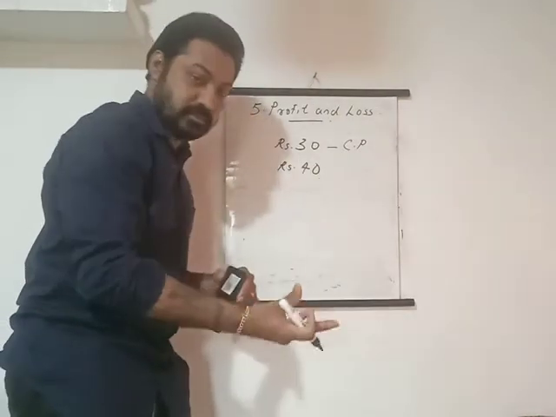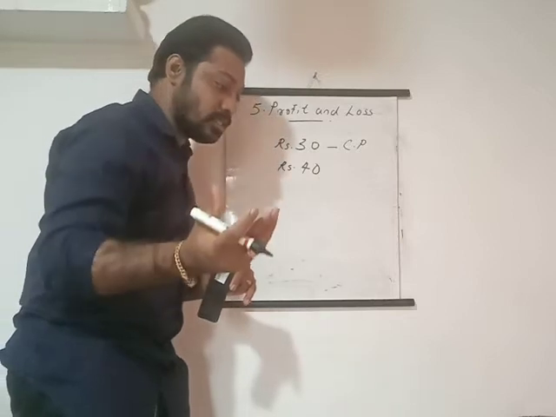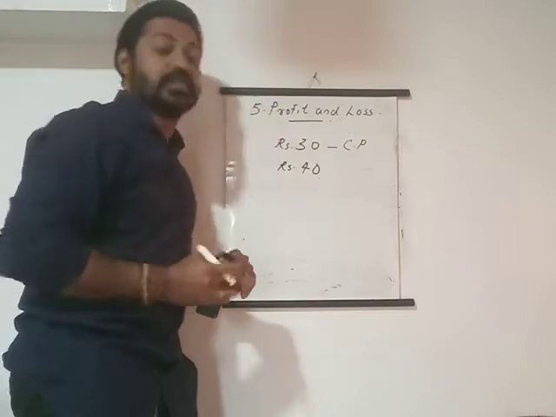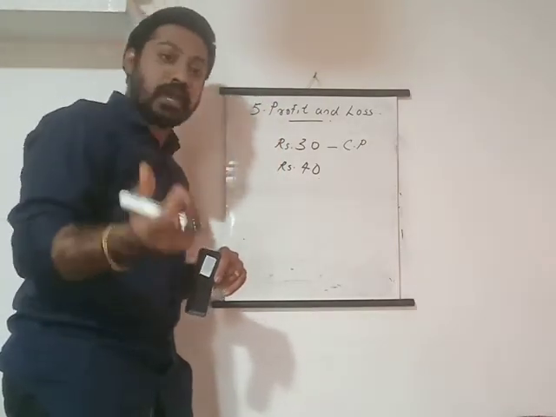Okay, cost of the item. When I am purchasing something, that is called a cost price. It is defined as the price at which the article is bought. That is called a cost price.